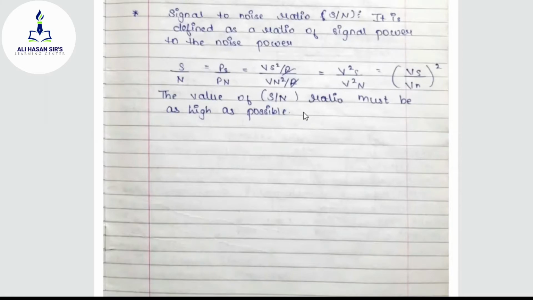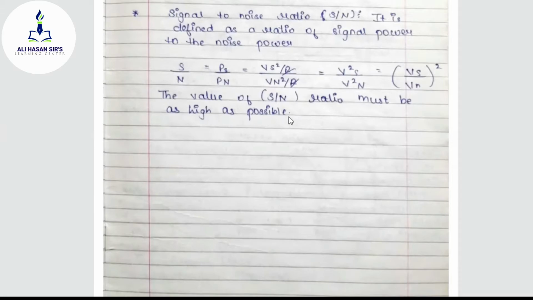So the ratio of signal power to the noise power is known as signal to noise ratio, and in the end S by N is represented as Vs upon Vn the whole square. This value must be as high as possible so that the noise power is very low in your communication, and the signal power, the actual information you are transmitting, must be as high as possible. That's why S by N ratio must be as high as possible.